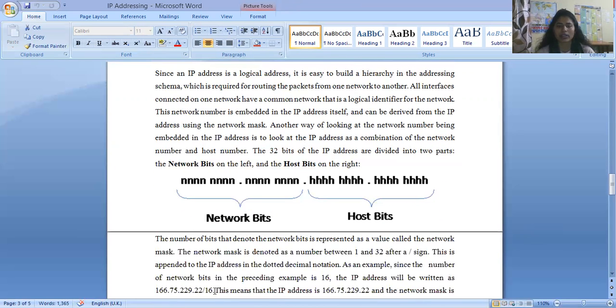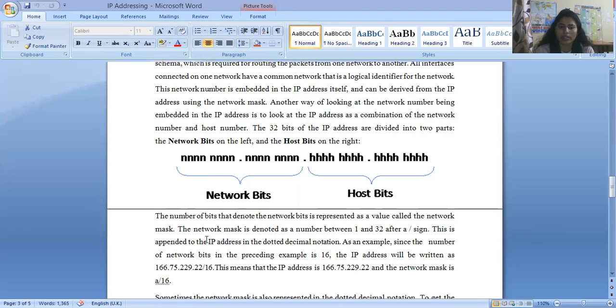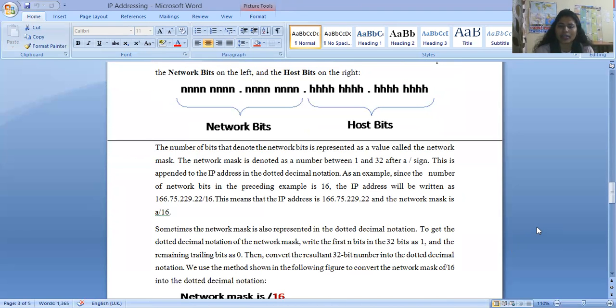Clear? So in this example, the first 16 bits from the start of the IP address are denoted as the network bits, and the last 16 bits are denoted as the host bits. Okay, so the number of bits in the network portion is represented by a value called the network mask, denoted by a number between 1 and 32 preceded by a slash.